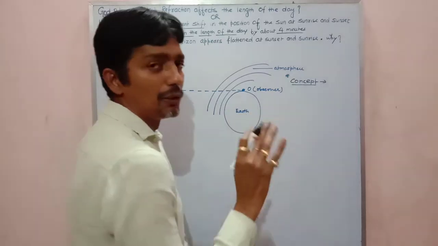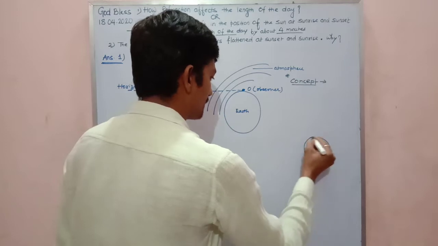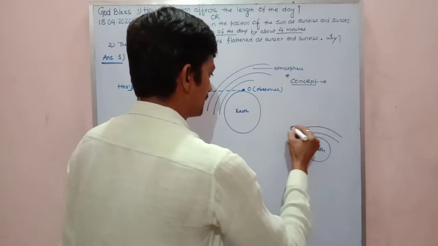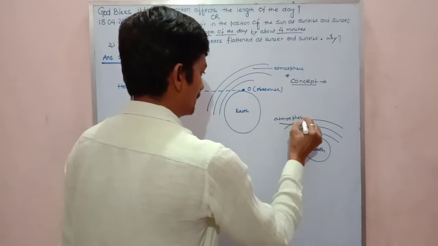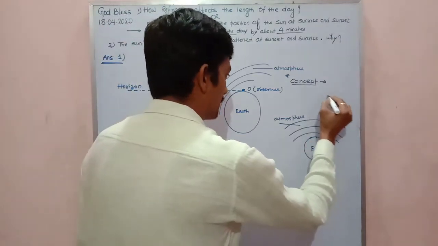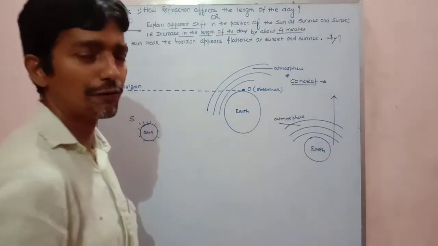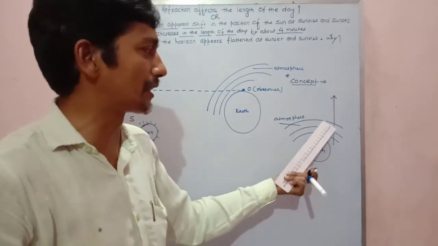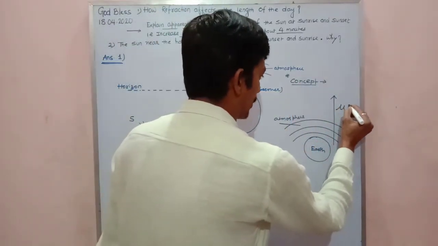Now my dear, you must be knowing, this is, say, Earth, and this is the atmosphere surrounding the Earth. So my dear, as we go up from the Earth's surface, crossing the atmosphere, the refractive index will go on decreasing.